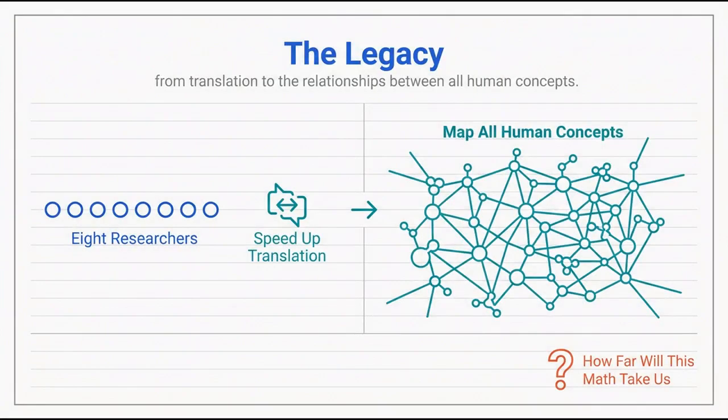possible. 8 researchers set out to speed up translation. In doing so, they gave machines the ability to map the relationships between all human concepts. The question is no longer whether attention is all we need, but how far this math will take us.